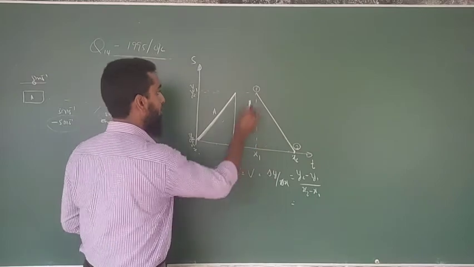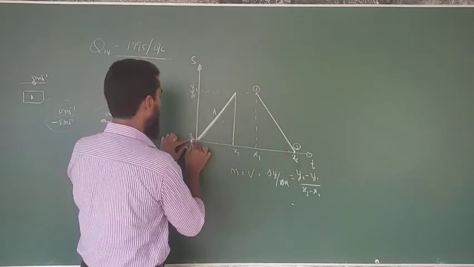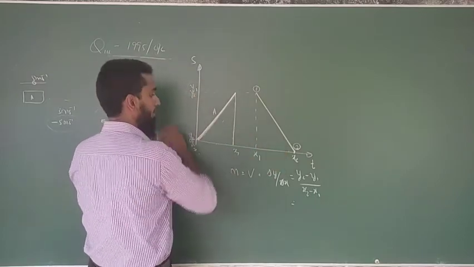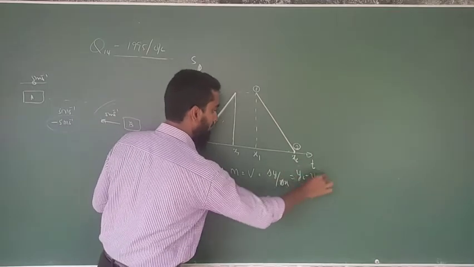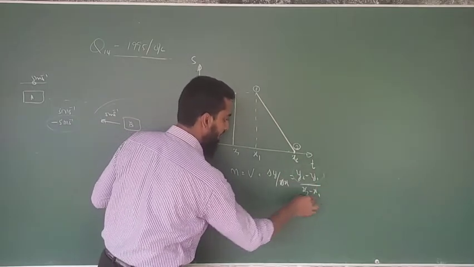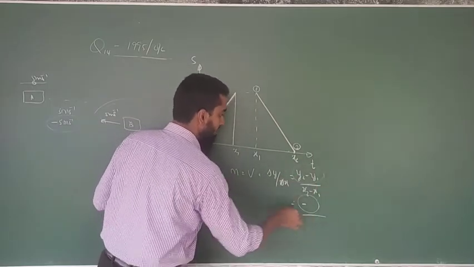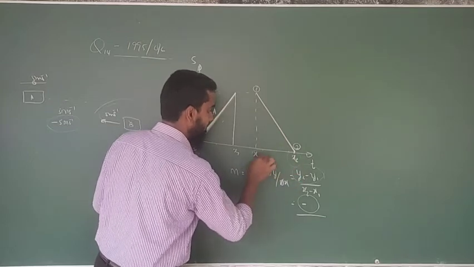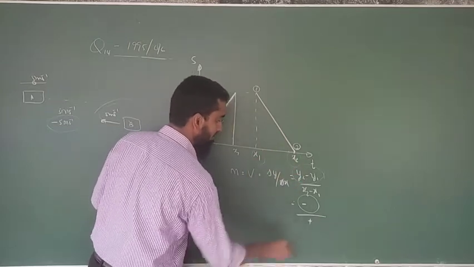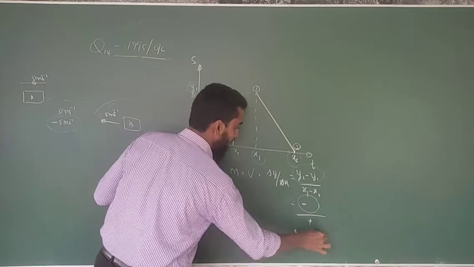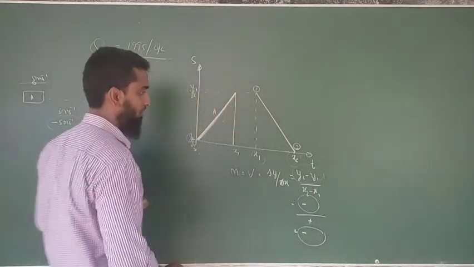Here y2 is a lesser value than y1. Therefore y2 minus y1 is going to be minus. Here x2 is larger than x1, and x2 minus x1 is going to be plus. So the final result is going to be a minus value.